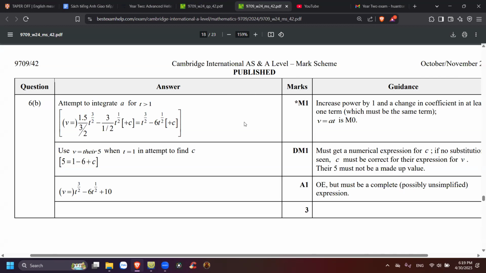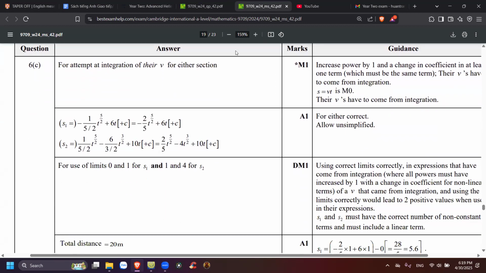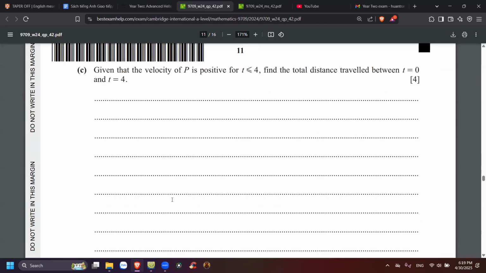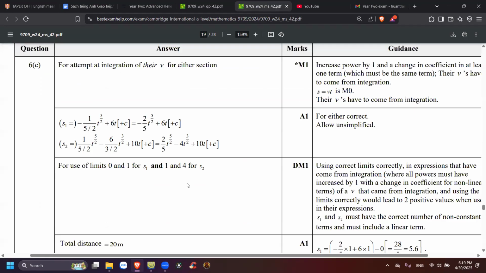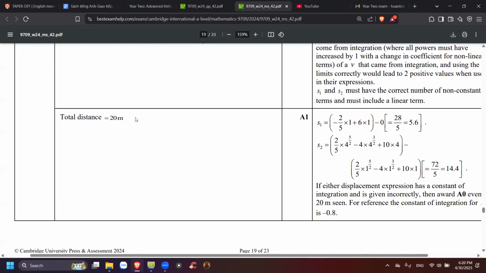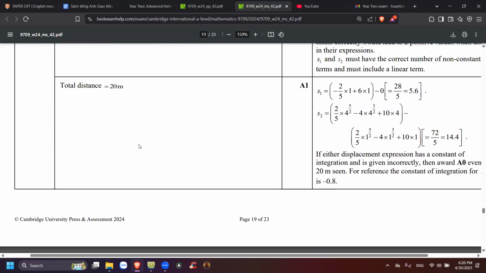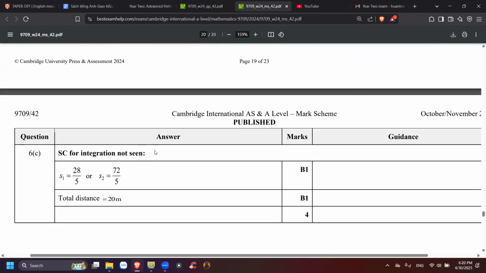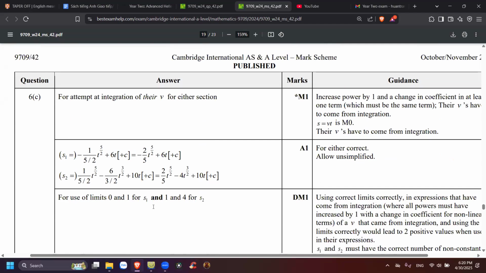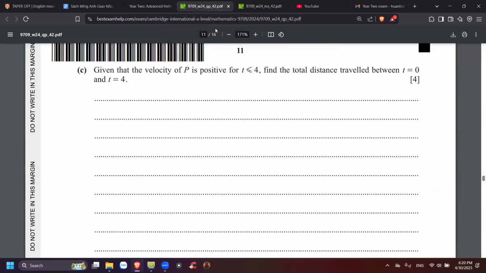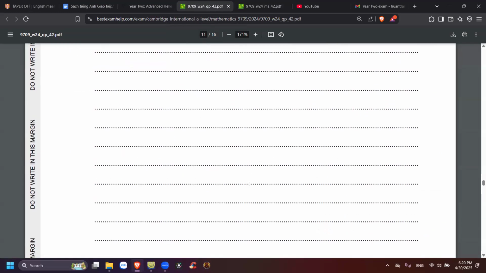Good. And for part C, the total distance. Okay, find the total distance. First step is integration, for either section, with use of limits here. Okay. At least you find 20 meters, fine. It's 20 meters in total. Okay, you have it? You found 20? Yeah, I found it. 20.